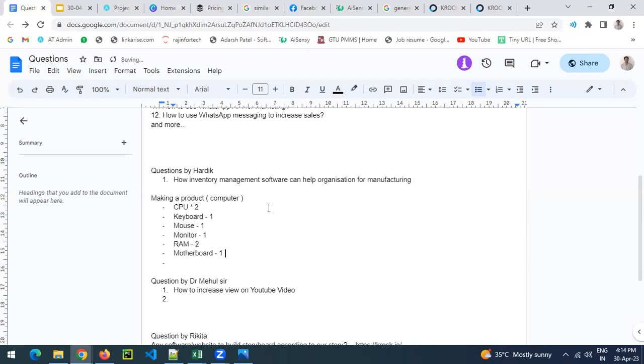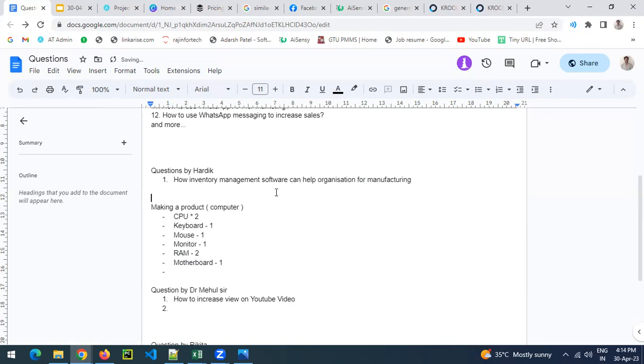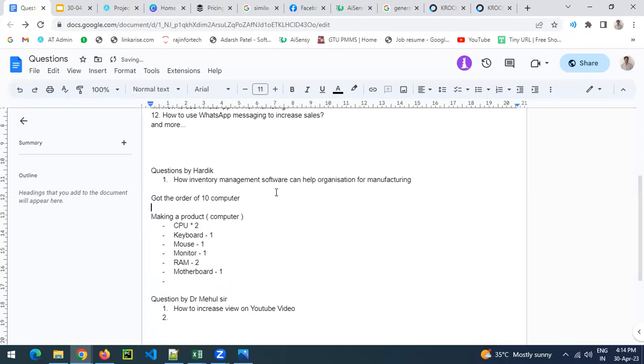This is actually the product plus sub-product concept. One major product is there, that is your outcome. Sub-products are required at the time of manufacturing. Let's say you got an order of 10 computers. Then your first problem will be how many items you want as raw material. That is your biggest challenge, that you need to calculate.